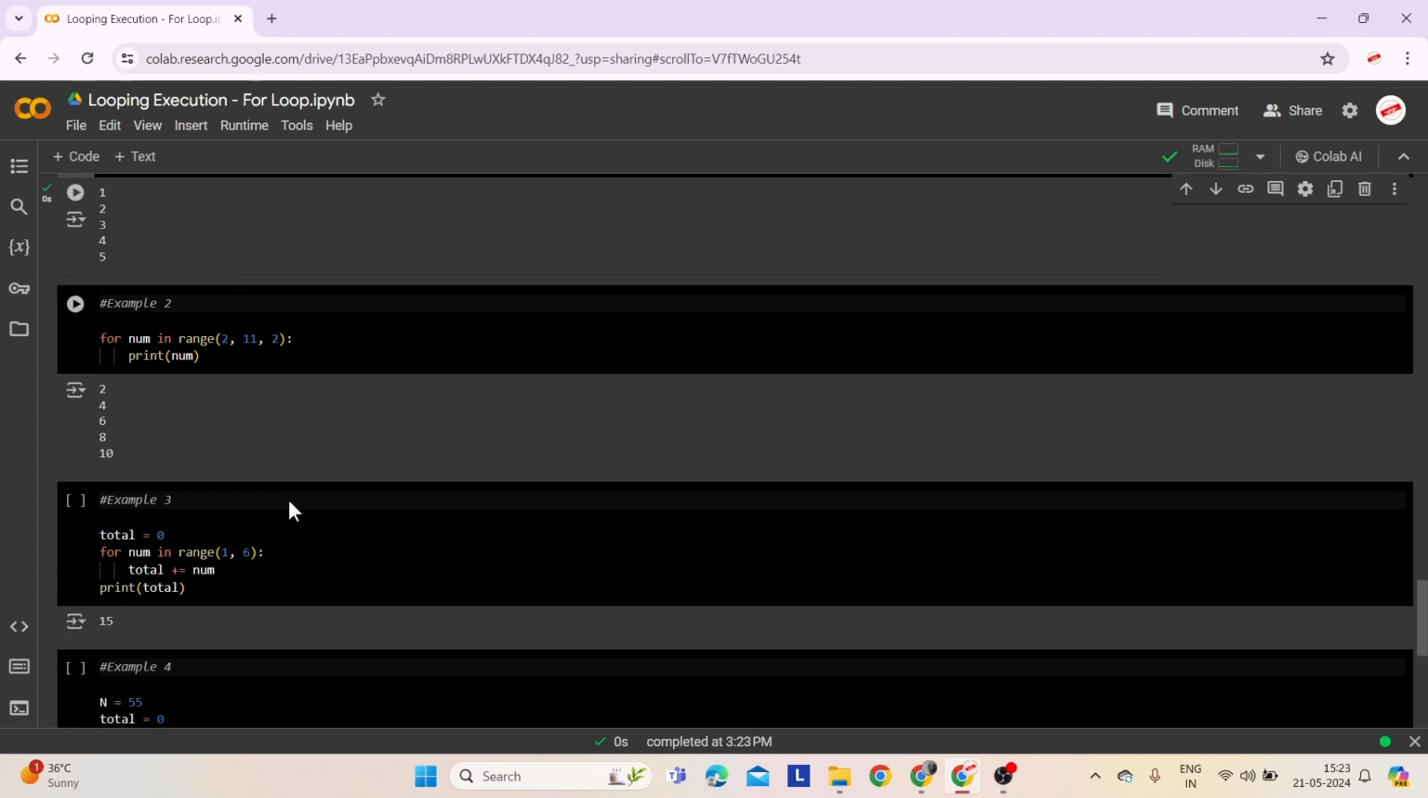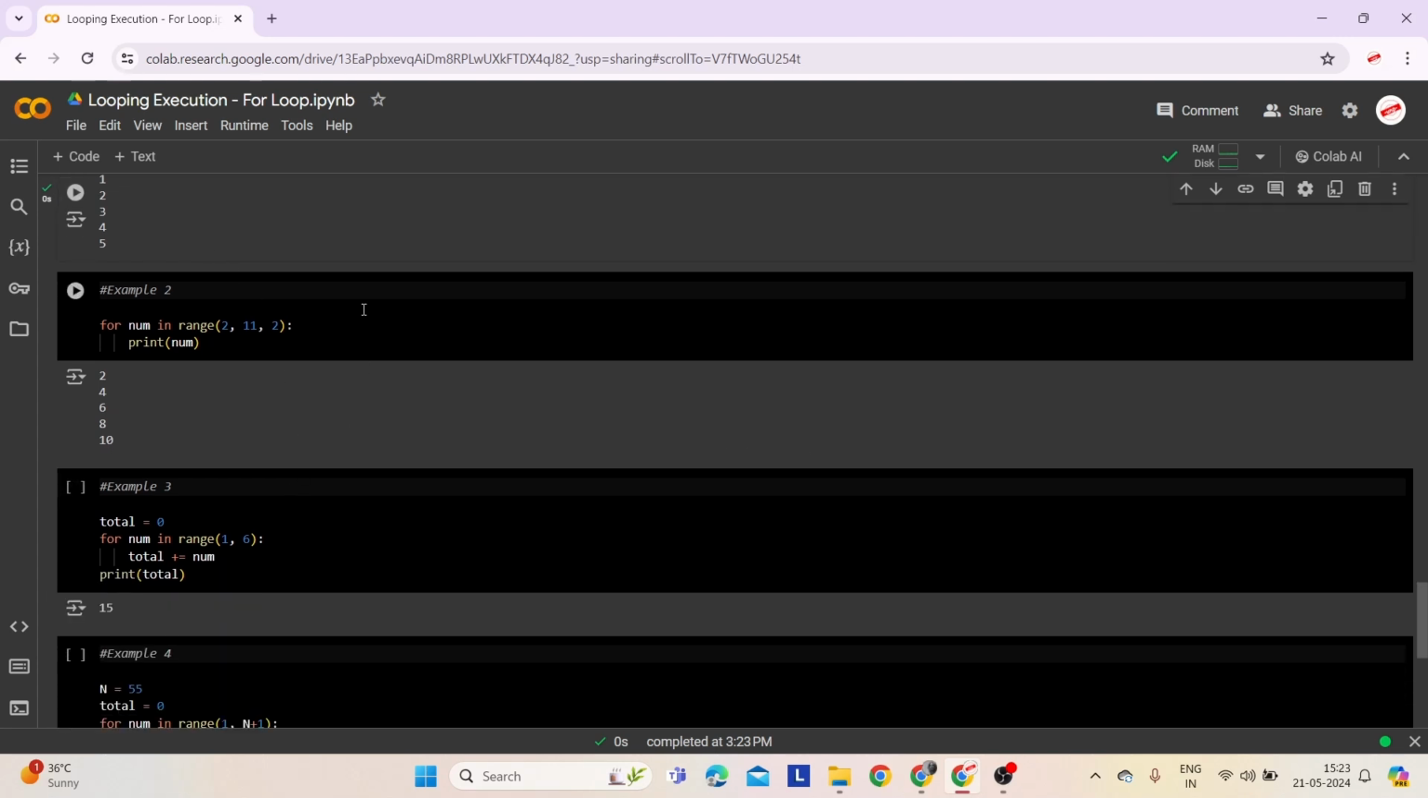Now let's move on to the second example. Here the range(2, 11, 2) means the sequence starts at 2, stops before 11, and increments by 2. Range(2, 11, 2) generates the sequence 2, 4, 6, 8, 10.